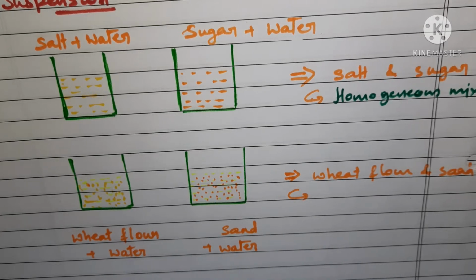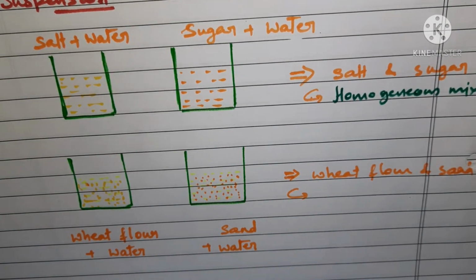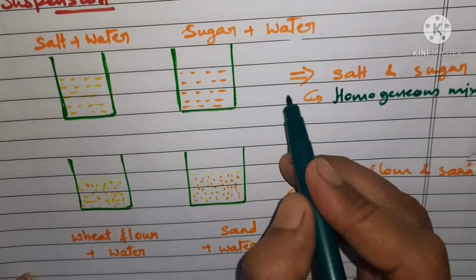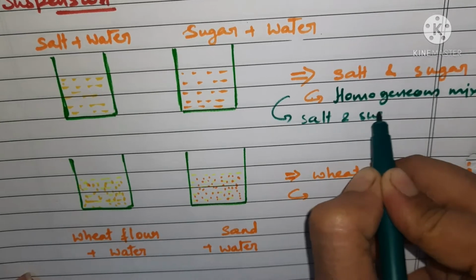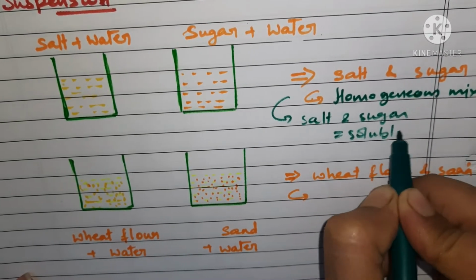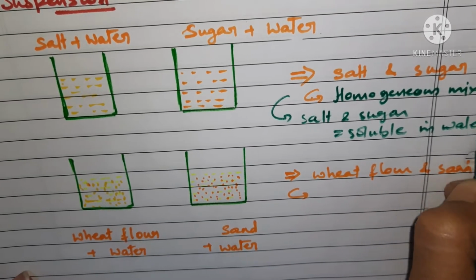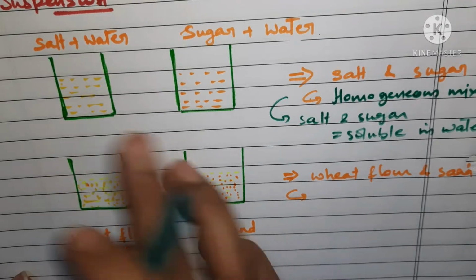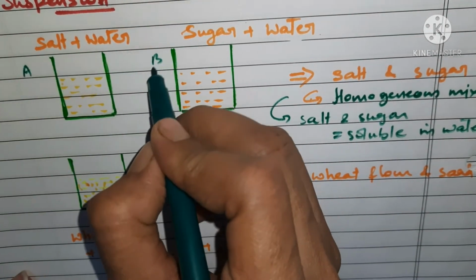So we have seen that salt and sugar are both soluble in water. It means the solute was soluble in water. Now this we have seen in beaker A and beaker B.